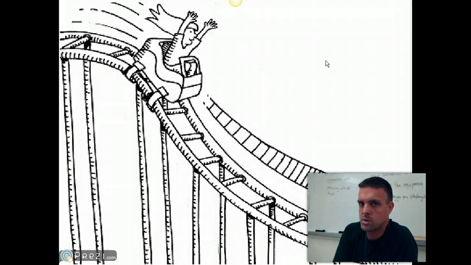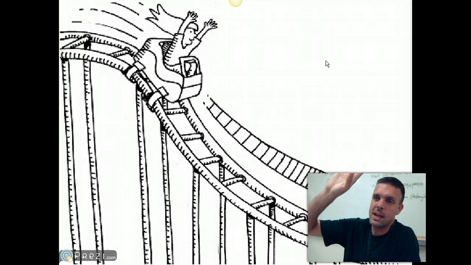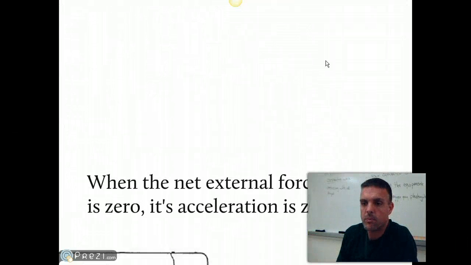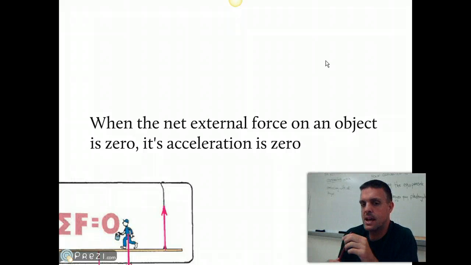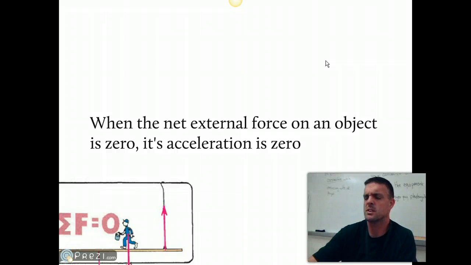Keep thinking about our roller coaster question. What's going to happen to that car when it comes out of that loop and all the wheels fall off the car? One thing I'm going to ask you to jot down here is when the net external force on an object is 0, its acceleration is 0. Let's look at that.